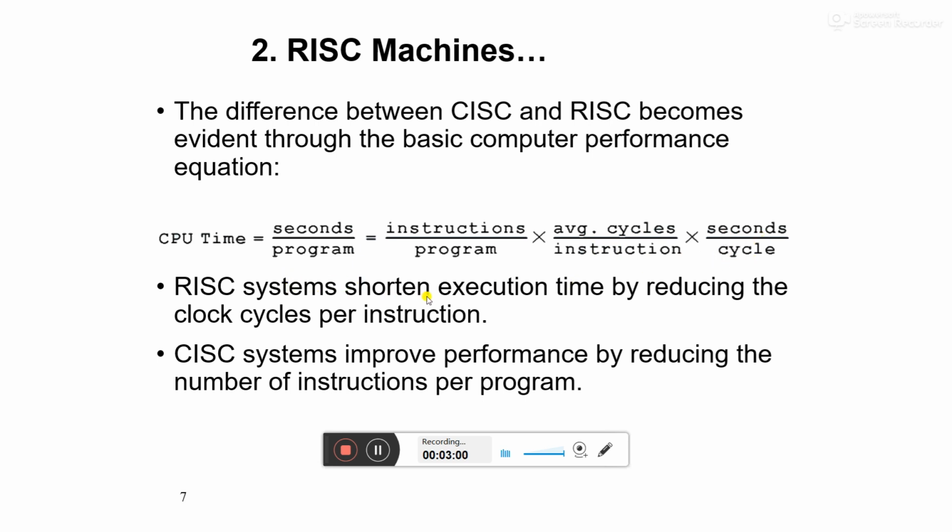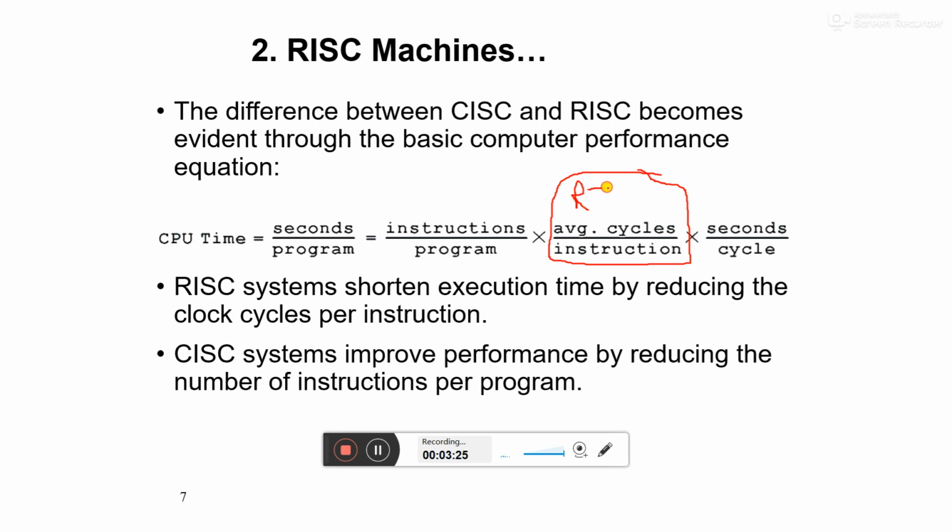RISC systems shorten execution time by reducing the clock cycles per instruction. So in the case of the RISC type architecture, we need to improve this factor. Basically, this factor is for my RISC architecture.